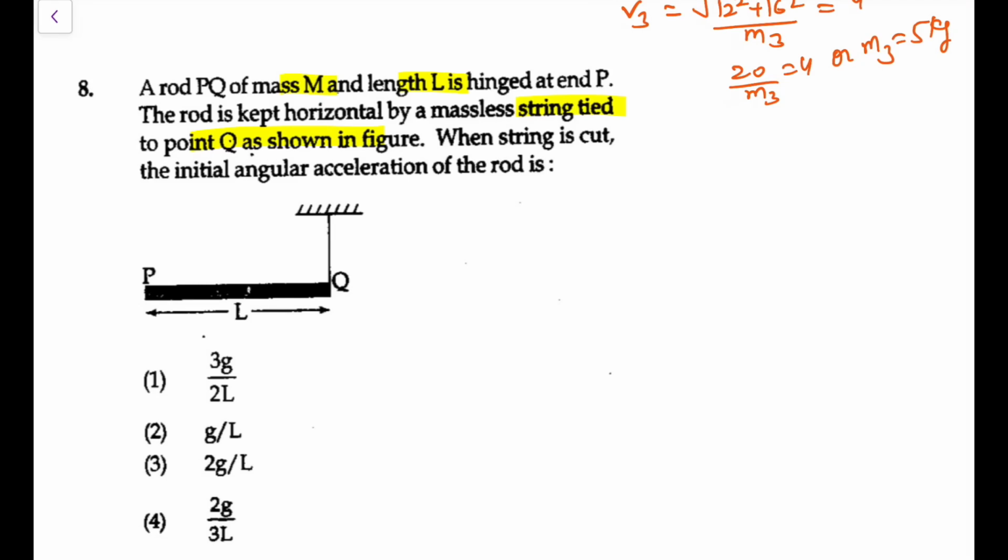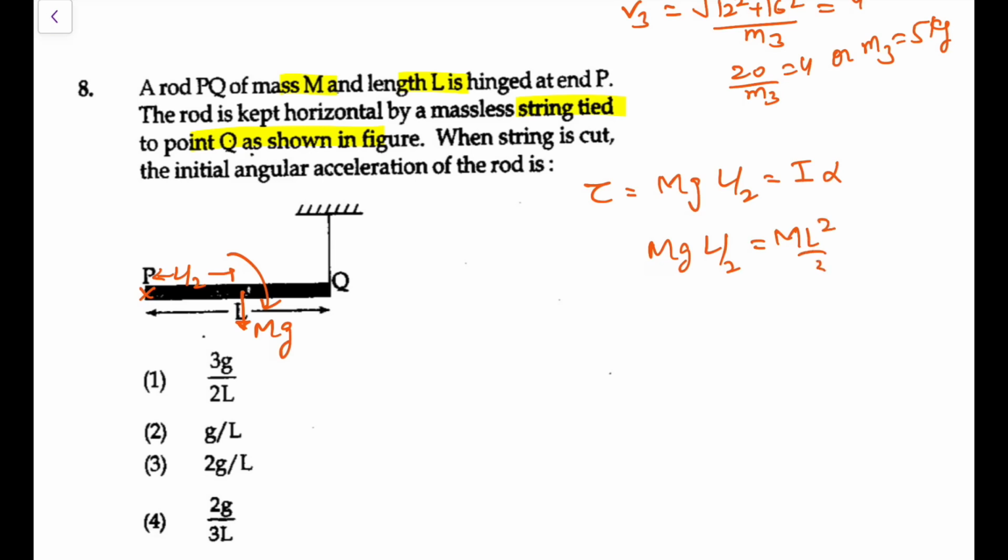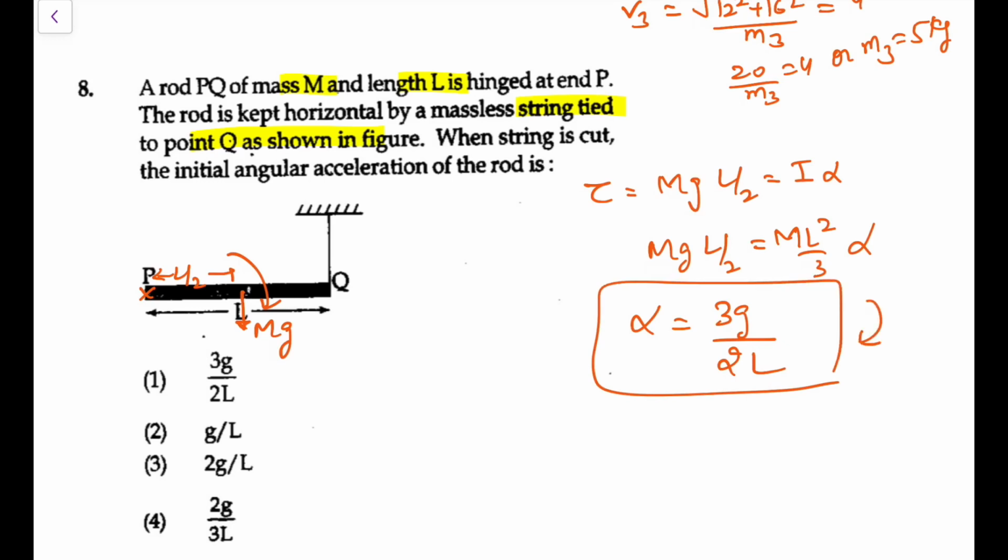First of all, this mg will act at the center of mass. So we can directly say tau is equal to I alpha. It is hinged about P, so the torque would be mg, this gap you can make out as L by 2, and the sense would be like this. So mg into L by 2 is equal to I alpha. I about the end, you all know, is ml square by 3. So that is ml square by 3 times alpha. So alpha comes out as 3g by 2l, and in this sense in the photo.